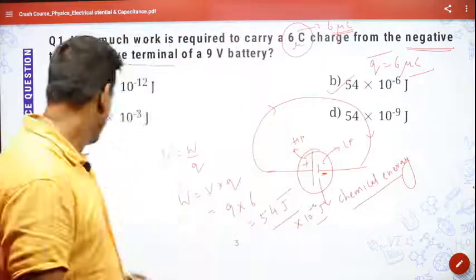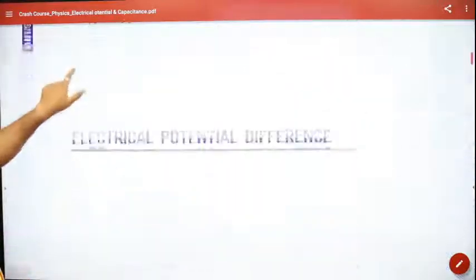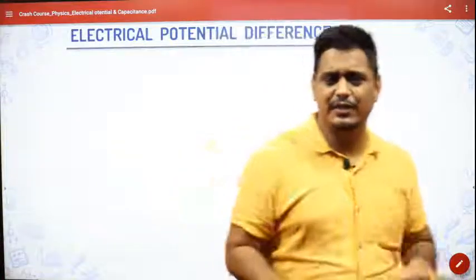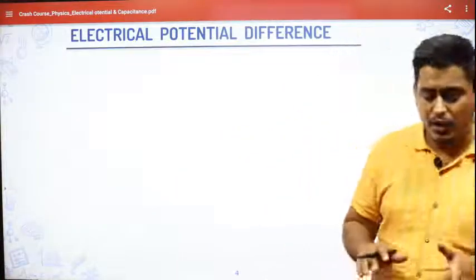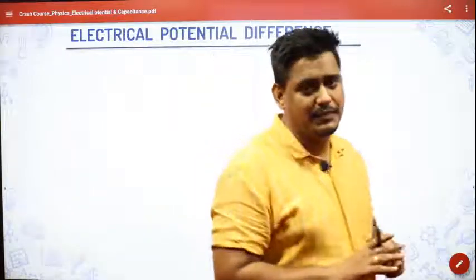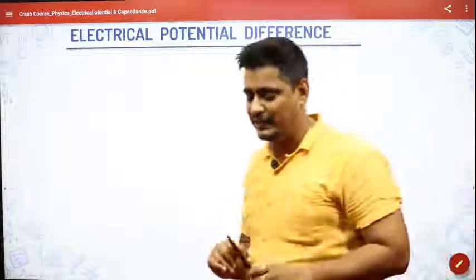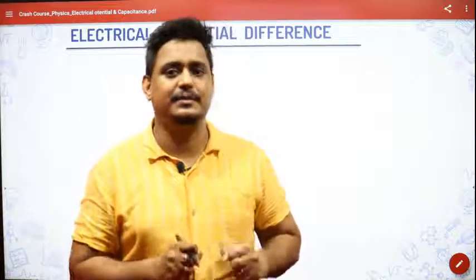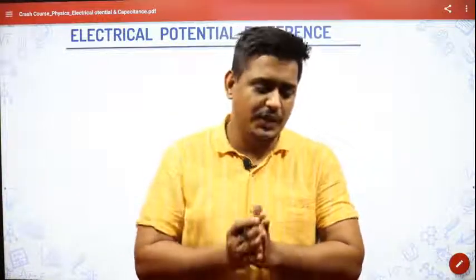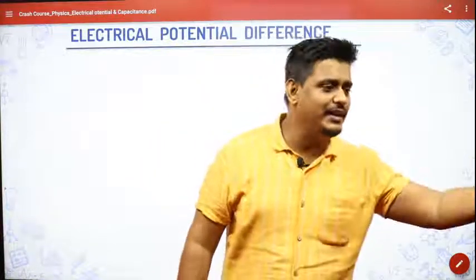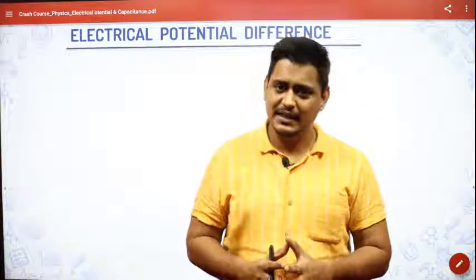Next topic. After this, we have electrical potential difference. See, potential difference and potential are not the same. They are similar, but they have some difference inside. Listen to me very carefully, you will understand the difference. I said electrical potential was the work done per unit charge, because it was work done by the charge Q, to move it from infinity to one point, right?